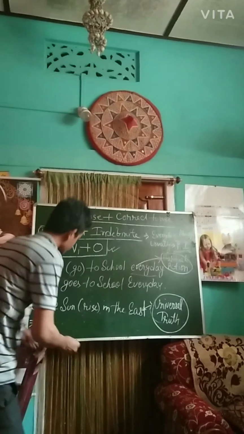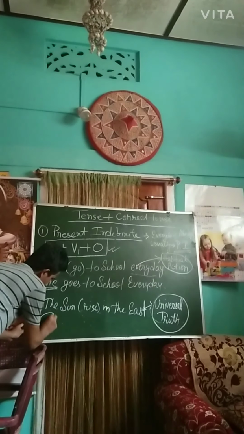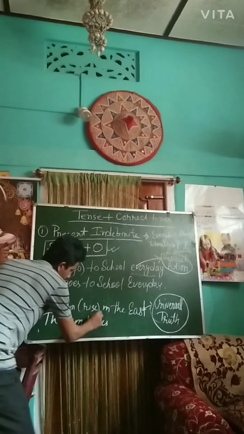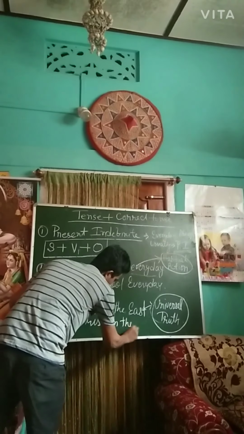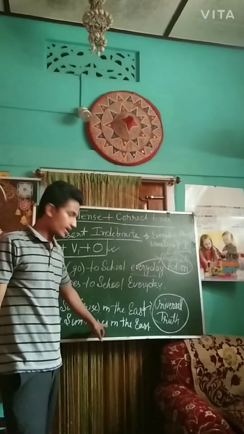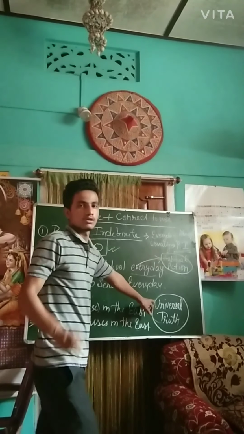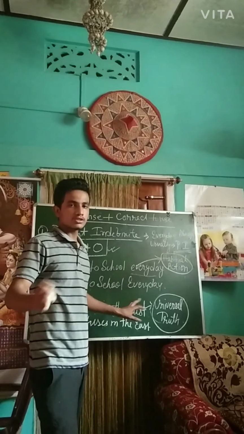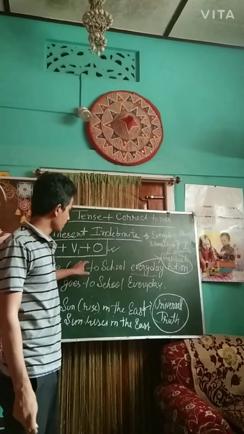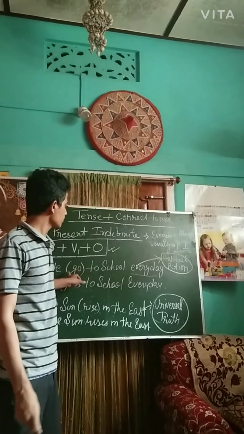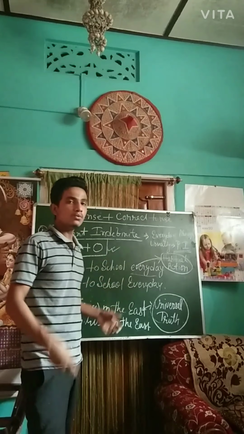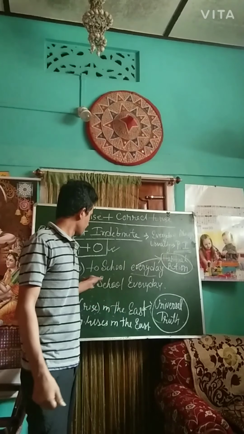The correct answer will be: the sun rises in the east. See, I have used s here because it is a universal truth. All universal truth sentences come under this pattern, present indefinite. Understood? So here I have taught you how you can identify which sentence is given in present indefinite and how we can correct the verbs.